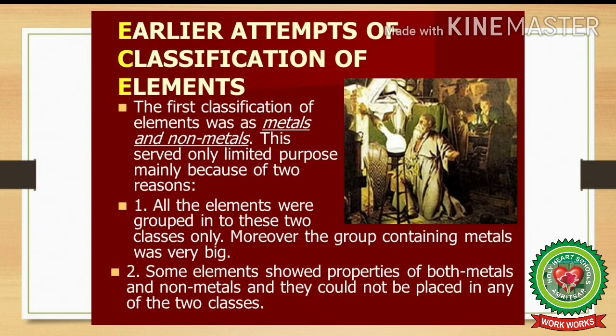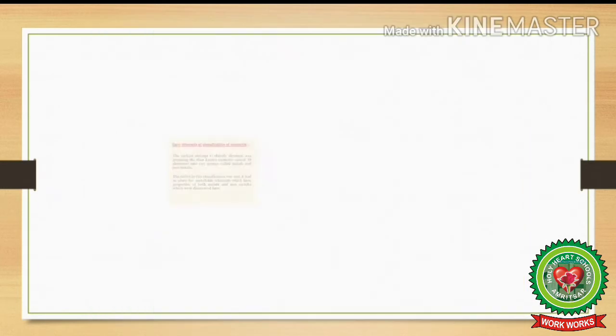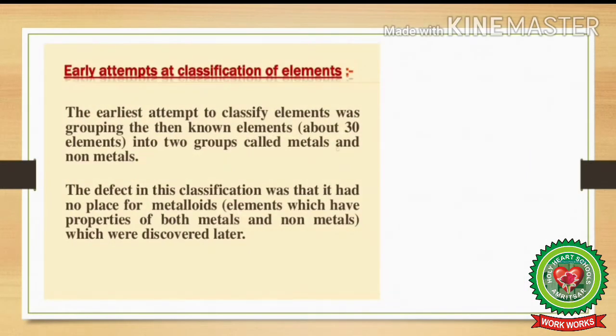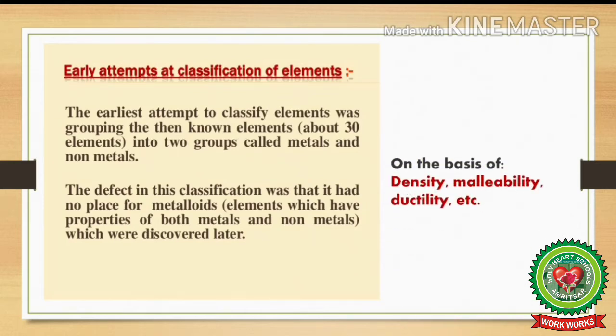Many attempts were made by the chemists to classify the elements. The earliest attempts included only 30 elements, which were arranged according to their density, malleability and ductility into two groups called metals and non-metals. What was the defect in this classification? It was that it didn't have any place for metalloids. What are metalloids? Metalloids are those elements which possess the properties of both metals and non-metals. So metalloids were discovered later on, so they were not included in this classification.